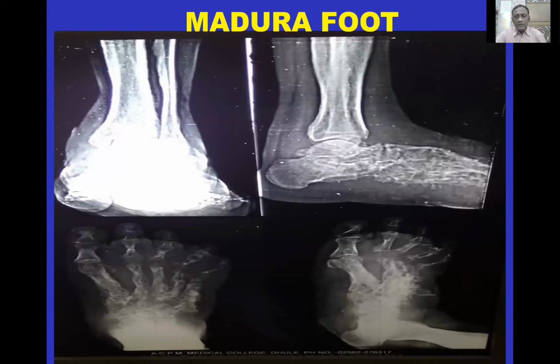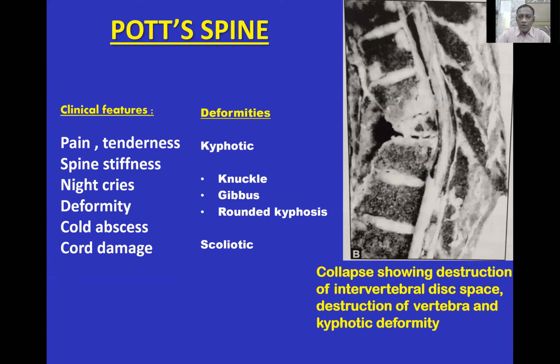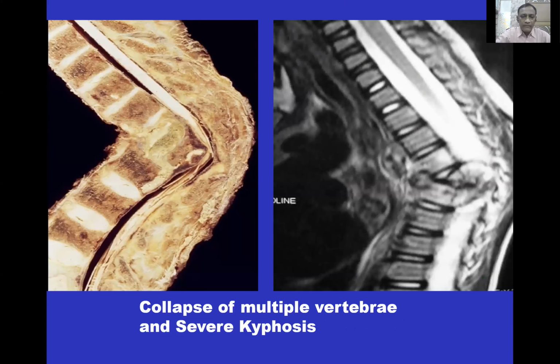Then the next specimen is tuberculosis of the spine, which shows the collapse, the destruction of the intervertebral disc, destruction of the vertebra, and kyphotic deformity. Obviously, a question will be asked on what are the different types of kyphotic deformities and what is the clinical picture of the patient. This is another specimen showing the collapse of vertebra when multiple vertebrae are involved, showing severe kyphosis and possible cord damage.